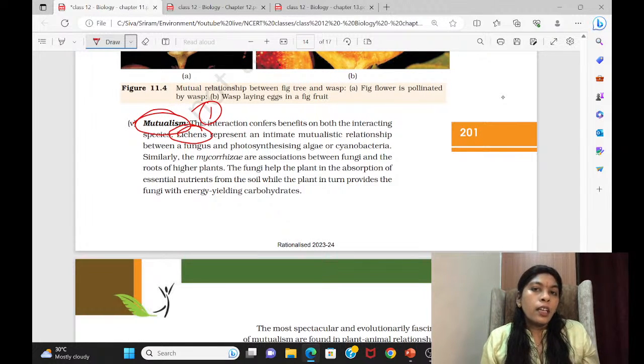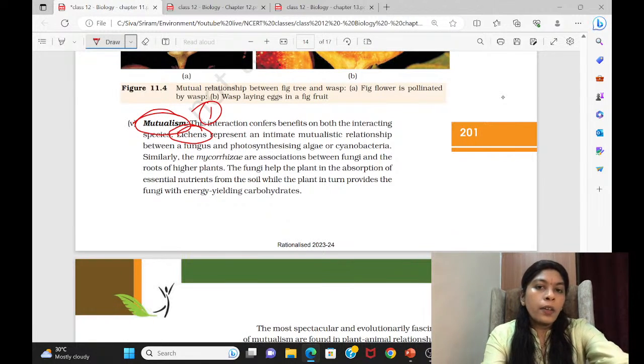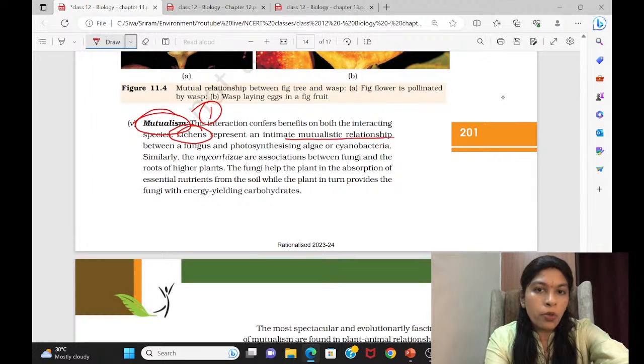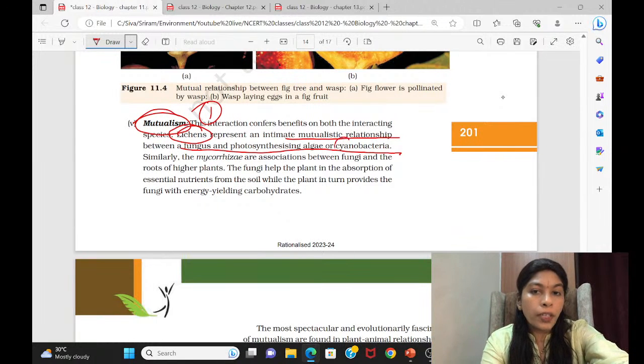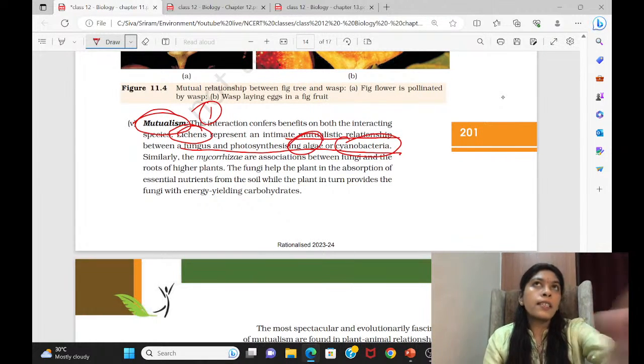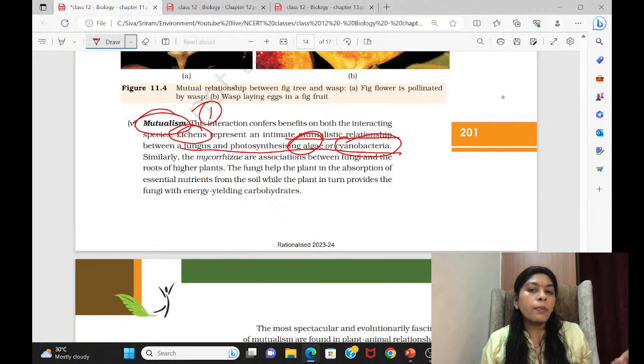So here, the algae and the fungi are in a relationship: the fungi will derive the nutrients from the environment, and the algae will produce the food. This way, they have given the explanation also. A mutualistic relationship between a fungus and an alga, that is a cyanobacterium. Algae or it can be a cyanobacterium. Please note it. When UPSC asked this question in 2014, at that time there was no proper explanation for this topic. They used to give even mutualism is a relationship between option 1, 2, 3, 4.